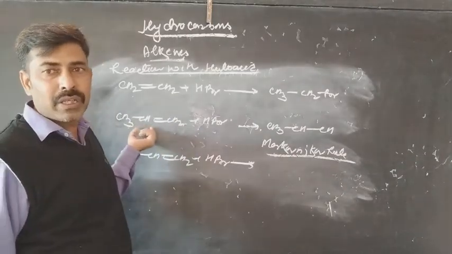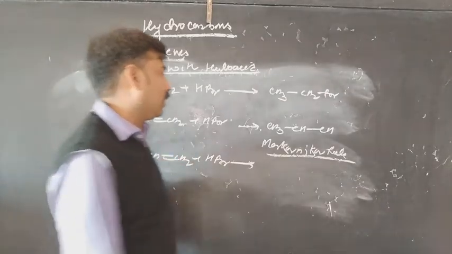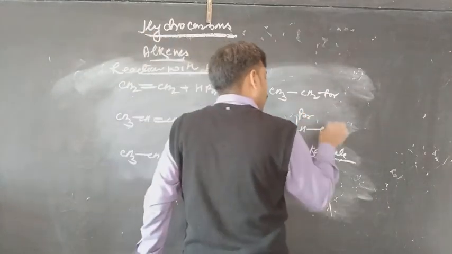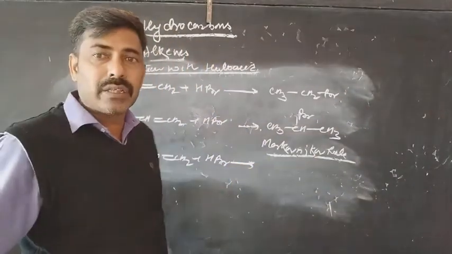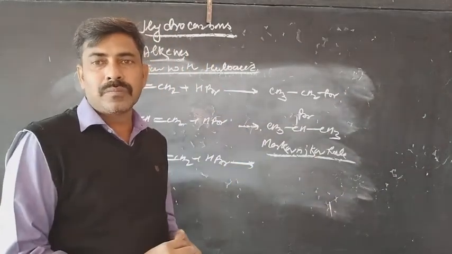So this one has the lesser number of hydrogens. The bromine will approach here. So the compound will be 2-bromopropane, and the rule which is governing it is called the Markovnikov rule.